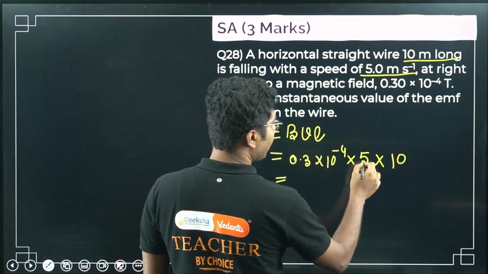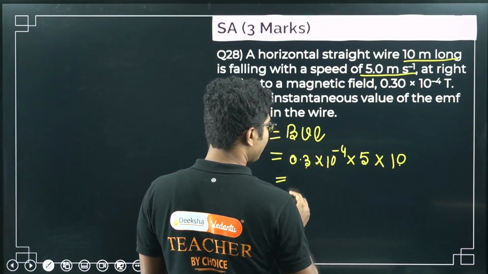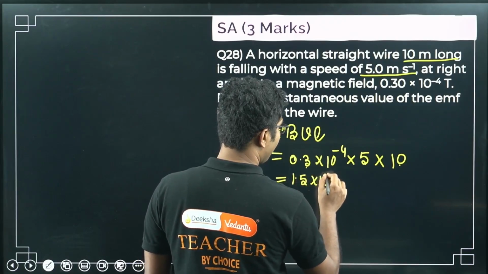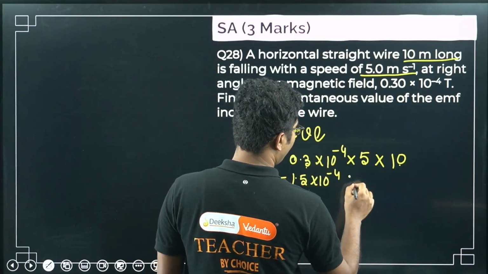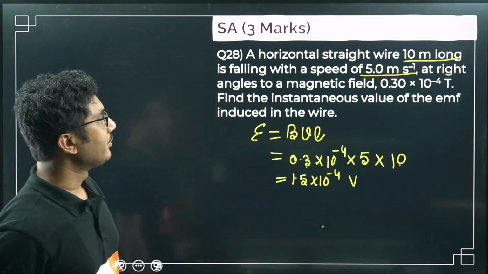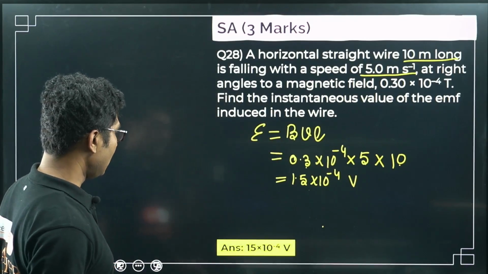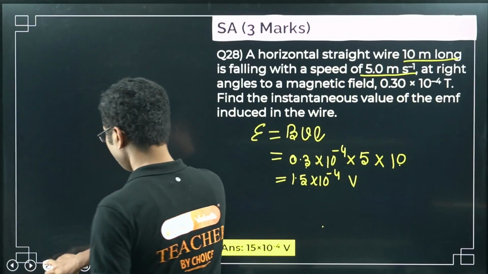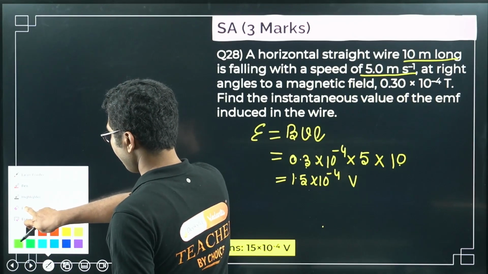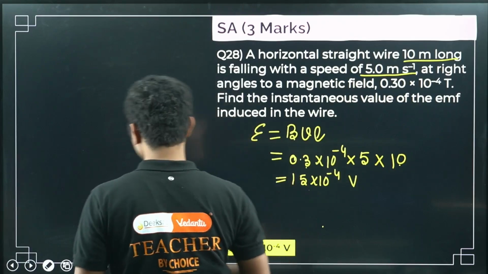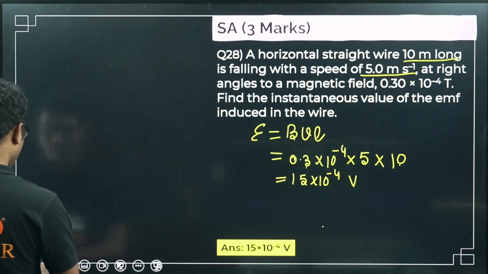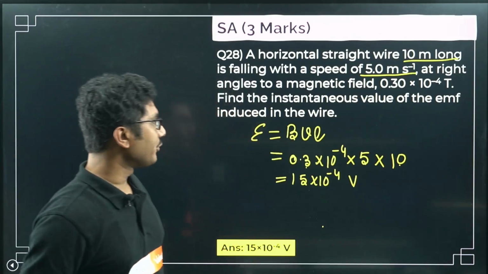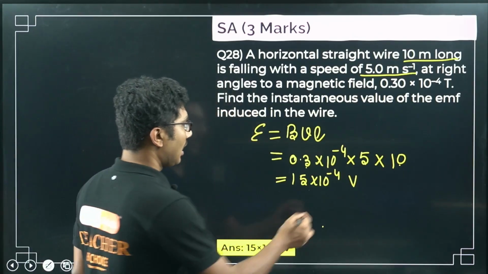Okay, so it will be 50 times 0.3 is 1.5 times 10 to the power of minus 4 volt. So this is the induced EMF in the coil. Sorry, this is not 1.5, it will be 15. Okay, 50 times 0.3, right? So 3 5s are 15. 15 times 10 to the power of minus 4 volt is the answer.